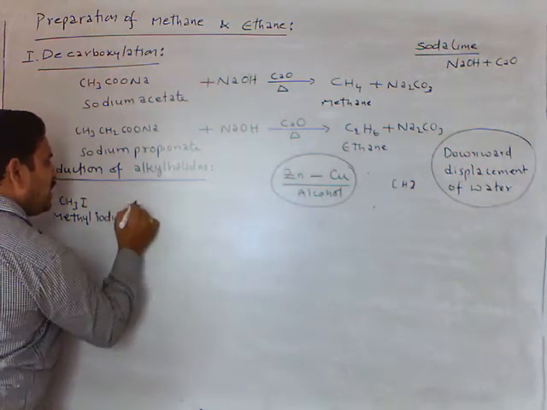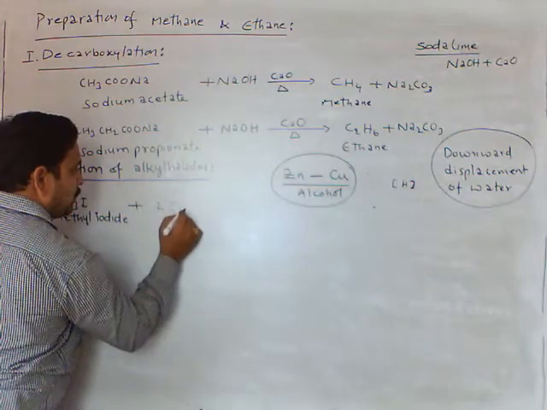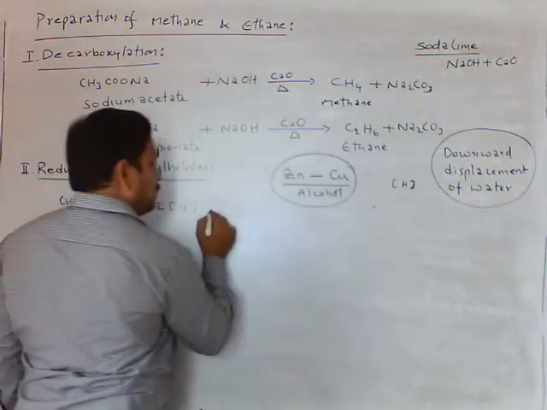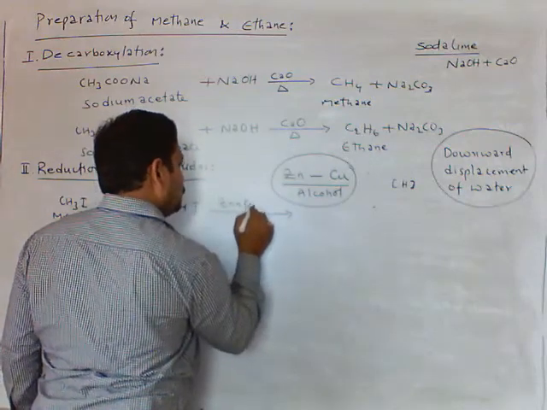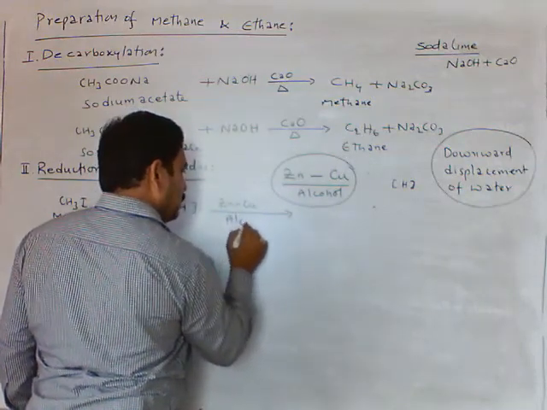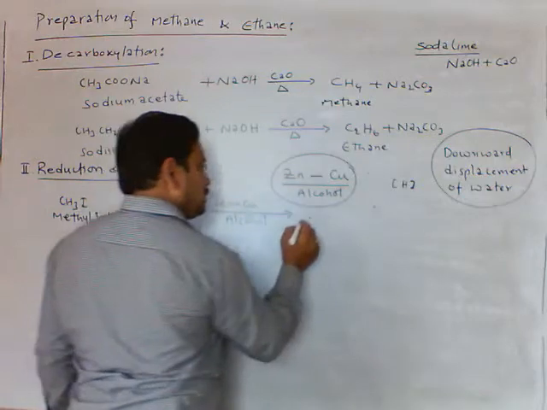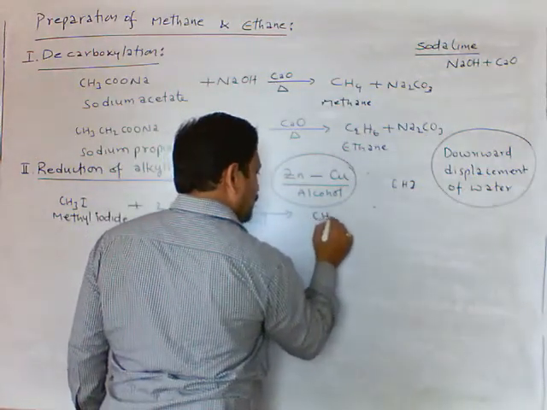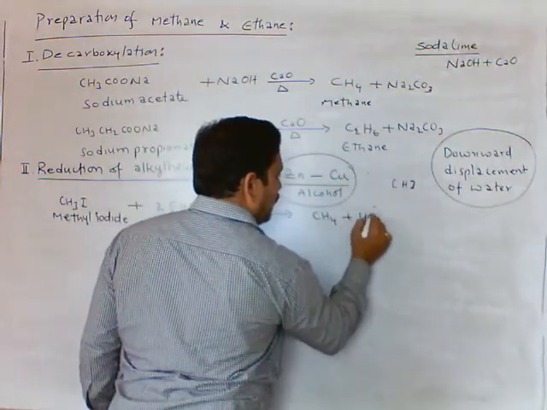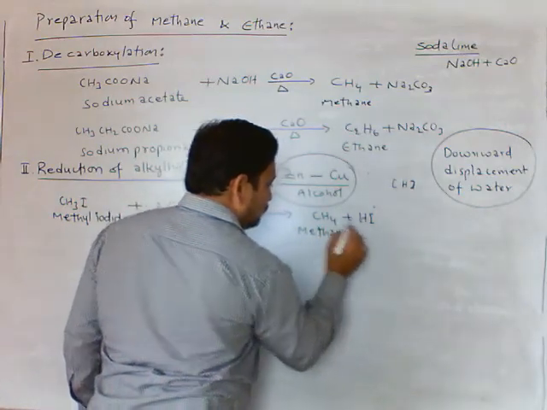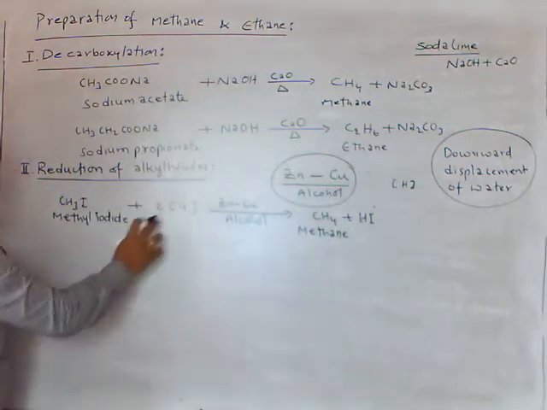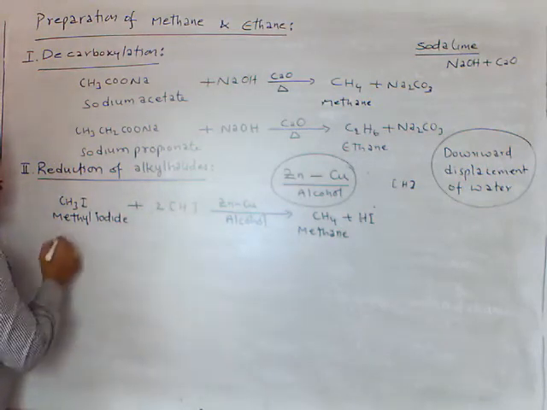Methyl iodide reduced with zinc-copper couple in alcohol gives methane and hydrogen iodide. This we call methane. This is the nascent hydrogen.